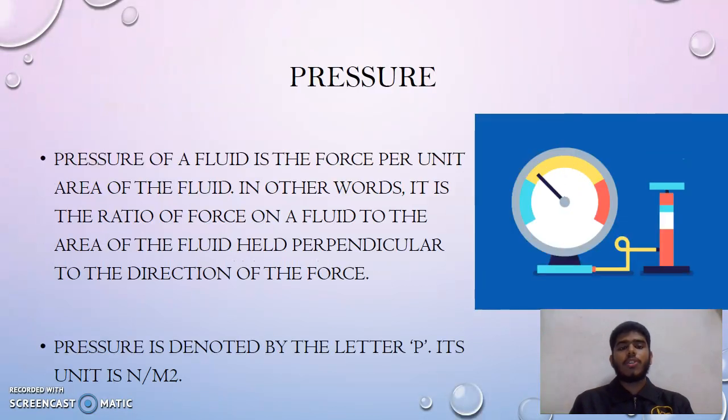Okay, talking about pressure. Pressure is basically force per unit area. In other words, it is the ratio of the force on a fluid to the area of the fluid held perpendicular to the direction of the force. Pressure is denoted by the letter P. Its unit is Newton per meter squared.